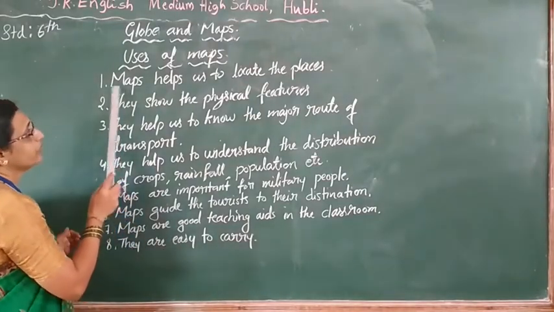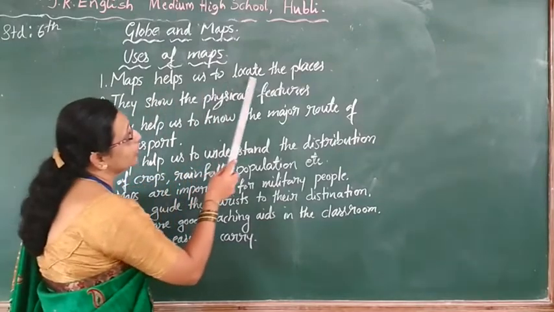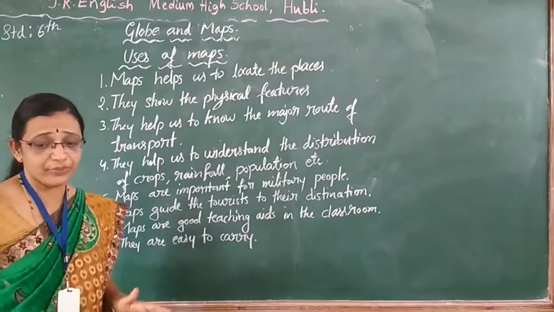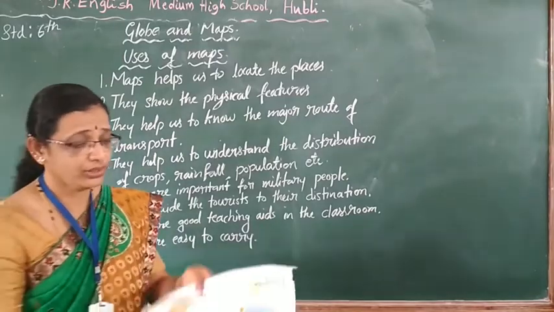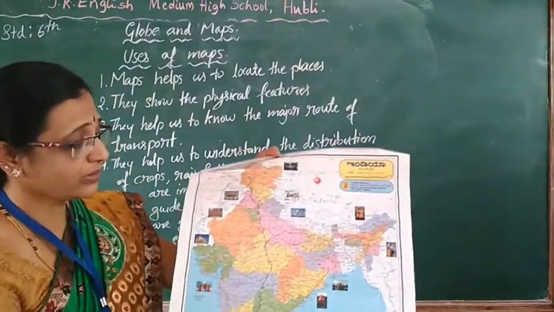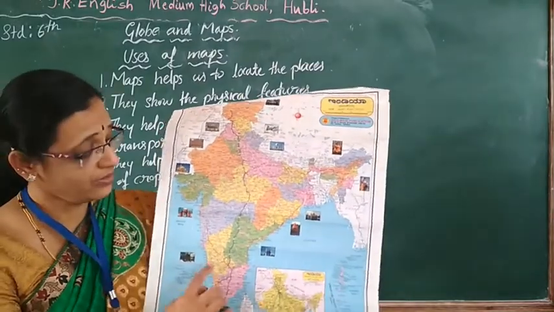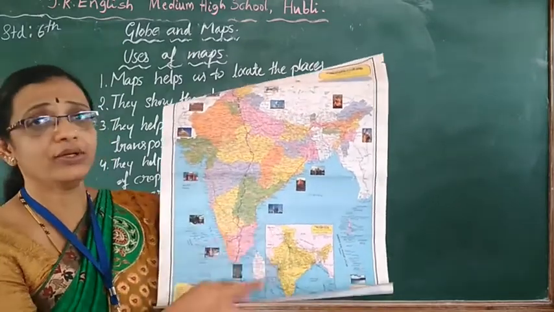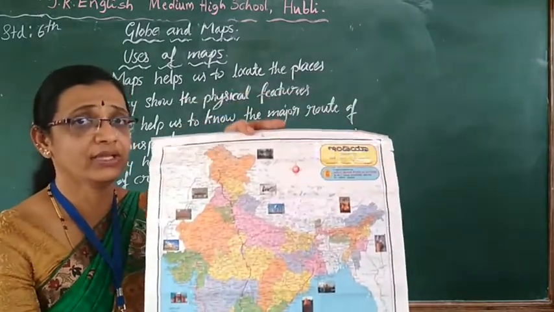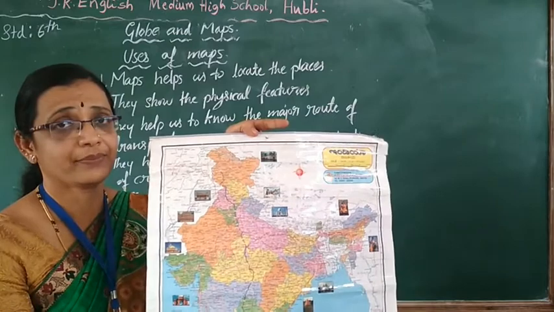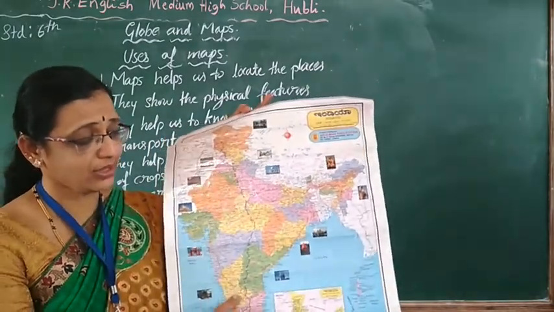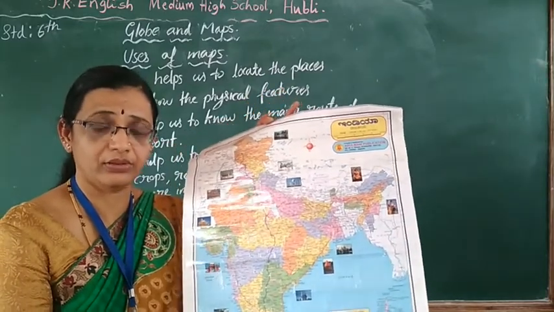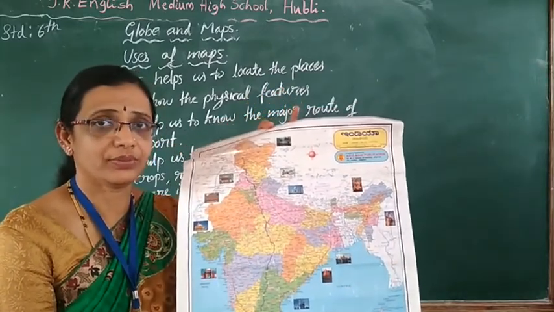So, the first one is map helps us to locate the places. See children, India map we are having, means, see, only India map it is. This one you are having means easily you will identify where is Karnataka, there is Maharashtra. Like this way you can easily locate the places with the map. Comparing to your map, can you find Karnataka's location in the world map? Not possible. Yes, no?